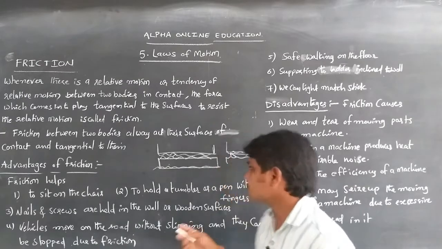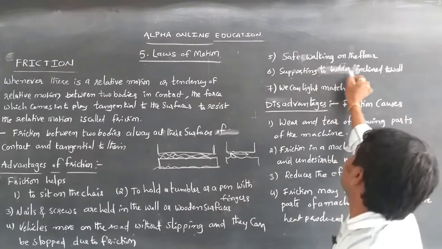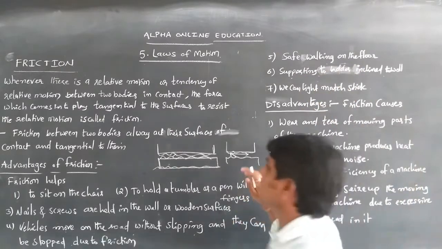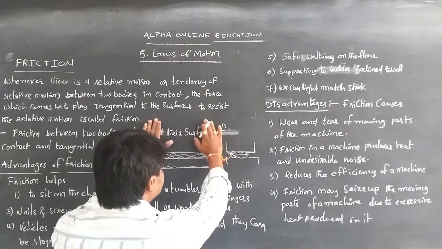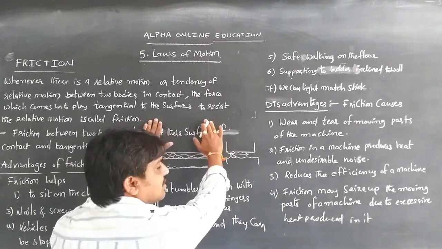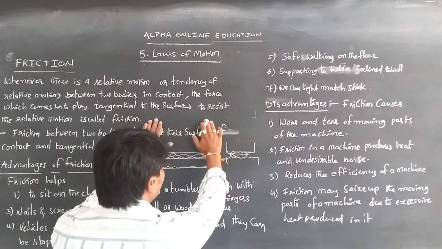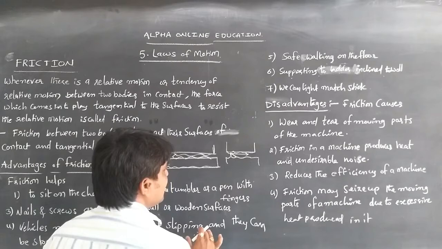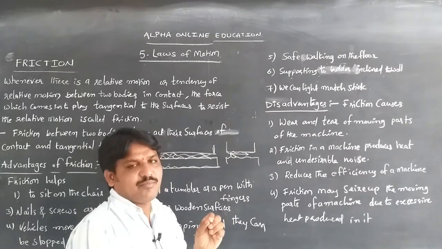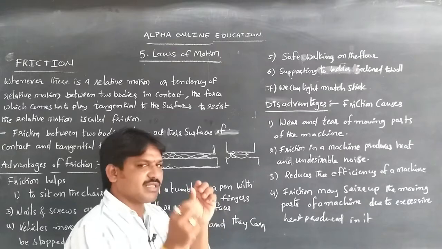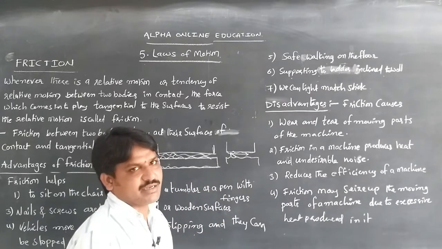And also, friction helps with safe walking on the floor and with supporting a ladder inclined against a wall. If you put the ladder against the wall, only due to the frictional force can the ladder stay in place. Otherwise, if there is no frictional force between the ladder and the wall, the ladder can slip. And another thing: if you want to light a matchstick, the frictional force between the matchstick and the box is what lights it.